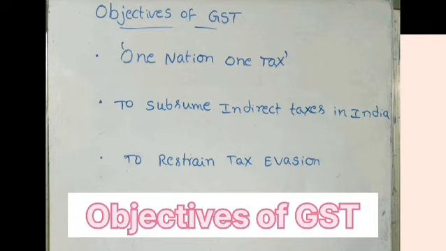restrain tax evasion. Before introduction of this GST, tax evasion rate is very high in India. But now there is a chance for the government to reduce the evasion rate of the taxes. Now the supplier directly can charge the tax. Here there is no scope for avoiding the tax. Avoidance of the tax is nothing but non-payment of the tax. Here there is no chance for that. These are the main objectives for introduction of